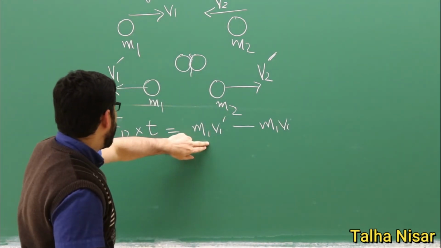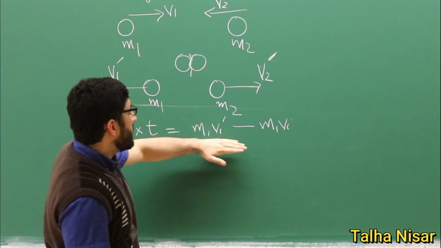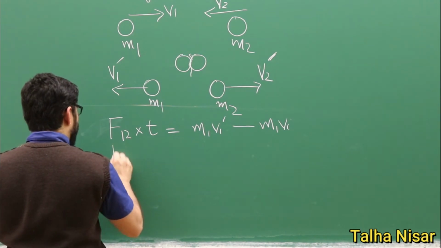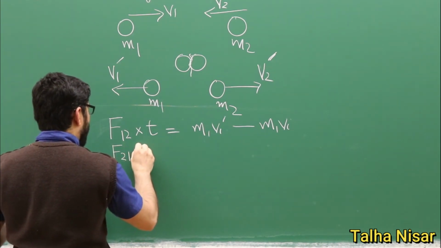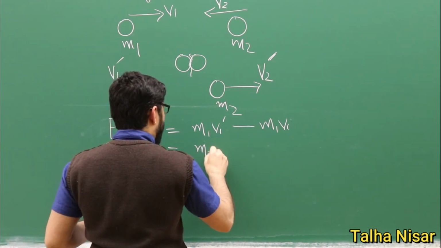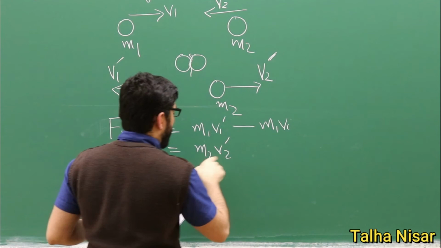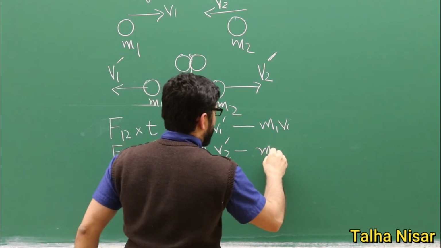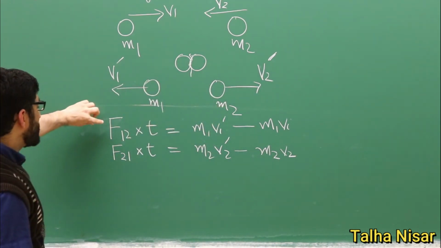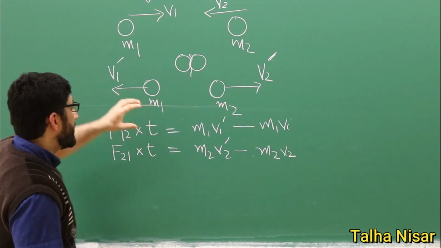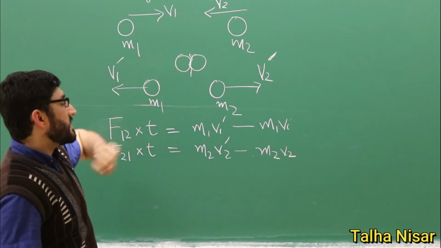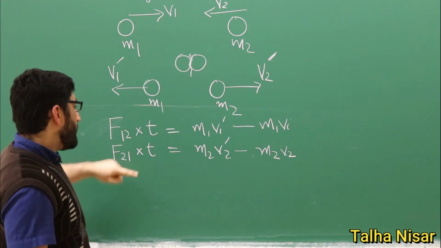This is the momentum of particle 1 here. Similarly, F21 multiplied by t equals the final momentum of particle 2, m2v2 dash, minus its initial momentum. These forces are due to the collision, and they are internal forces. There is no external force, as we just said.